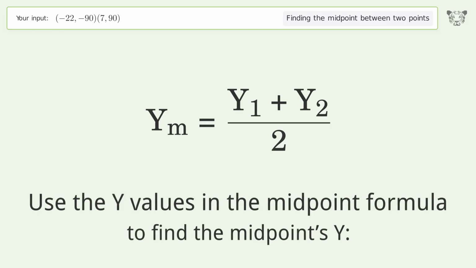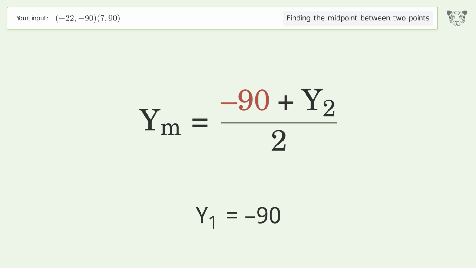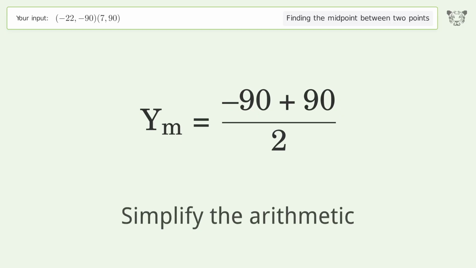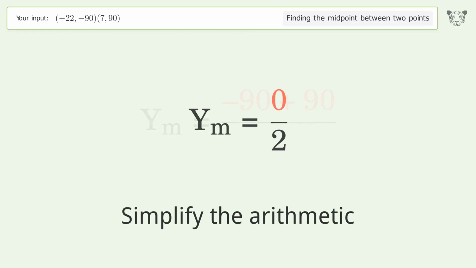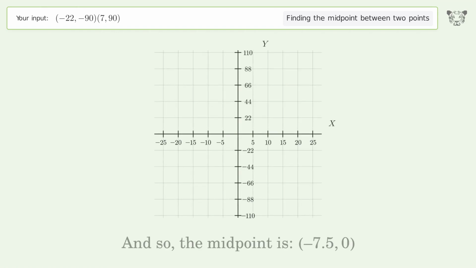Use the y values in the midpoint formula to find the midpoints y. y1 equals negative 90. y2 equals 90. Simplify the arithmetic. And so, the midpoint is negative 7.50.